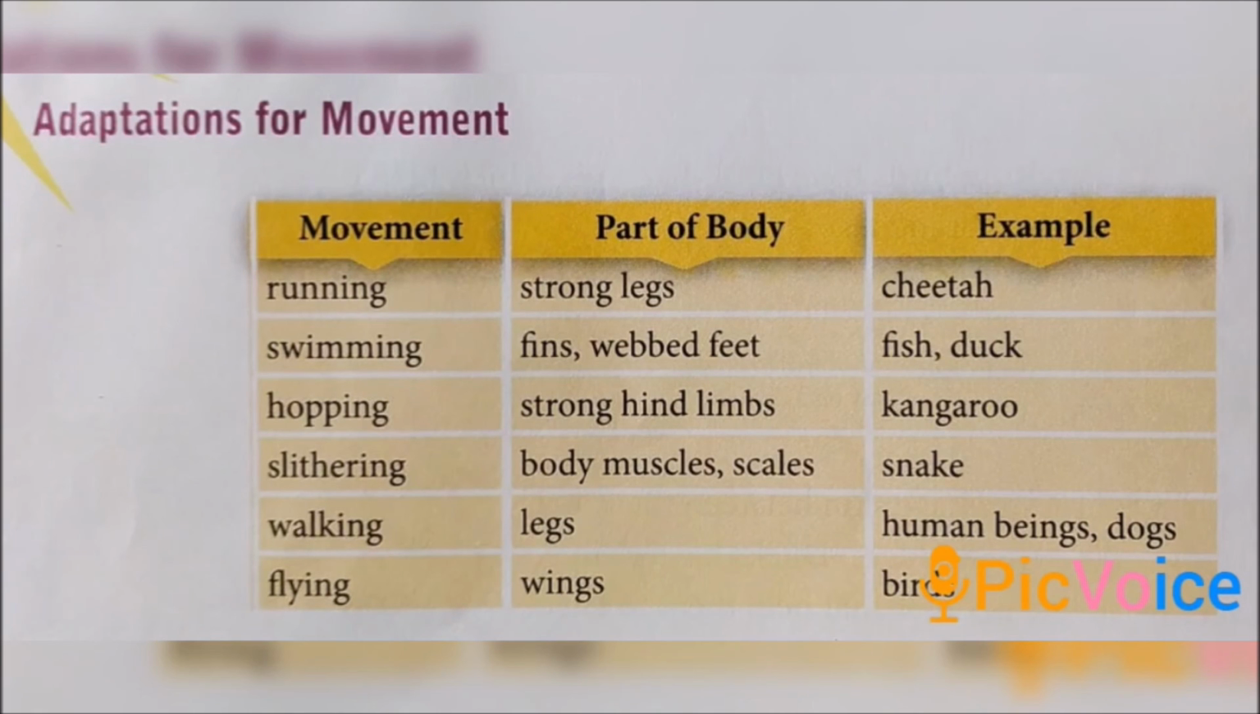So children, in this lesson we have discussed the movement of animals. In today's class we discussed the movement of birds, how birds move, their feathers and their feet. Then we discussed migration, and finally we had an overview of adaptations for movement. This is about this lesson, and we have completed our sixth lesson, movement of animals.